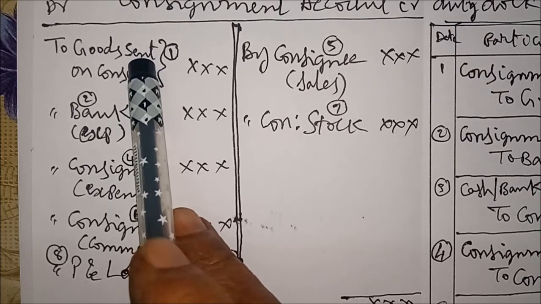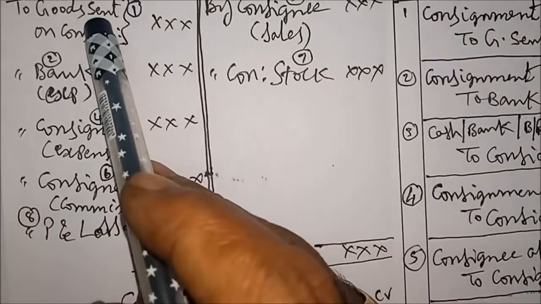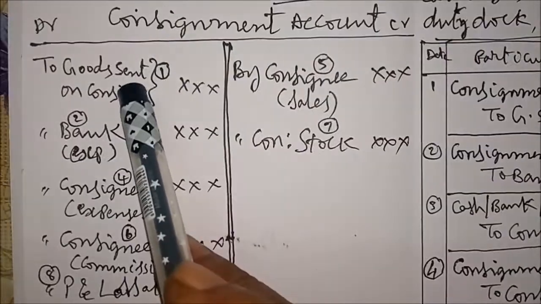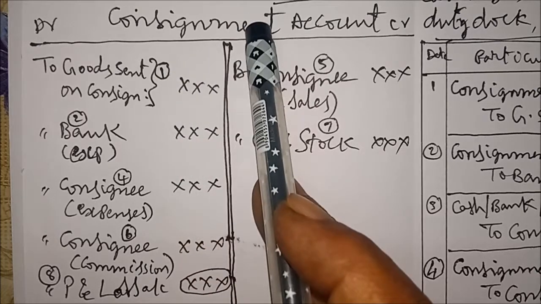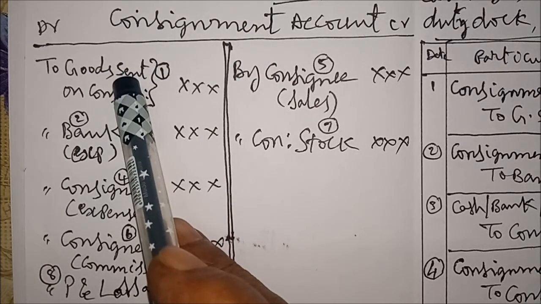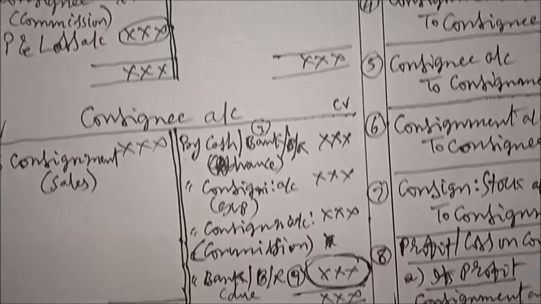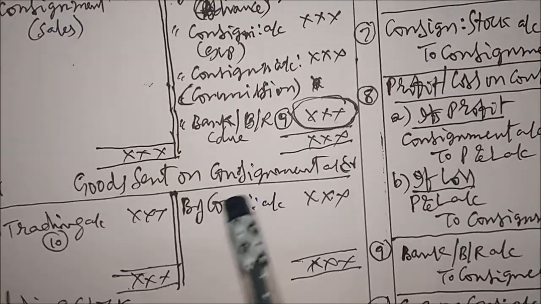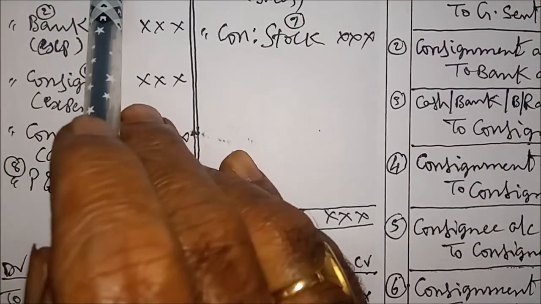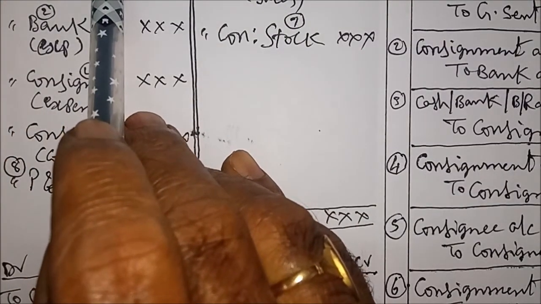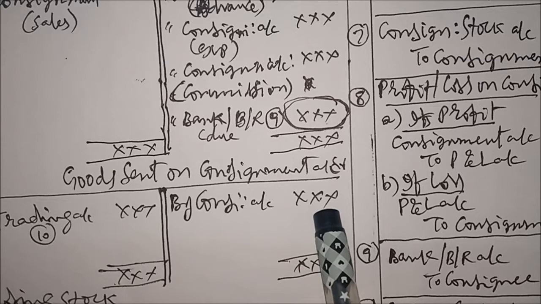This is first time. Second time, as per double entry, every transaction is recorded in two accounts. In consignment account, it is debited. In its account, on credit side, it appears by consignment account. Okay? In consignment account, debit side to goods sent on consignment account. In goods sent on consignment account, credit side by consignment account.